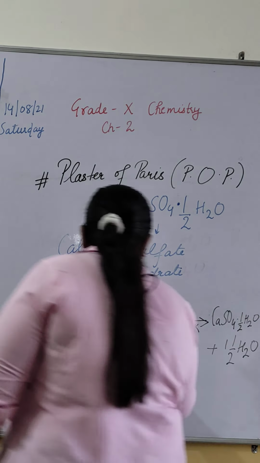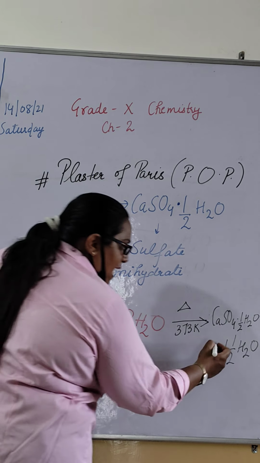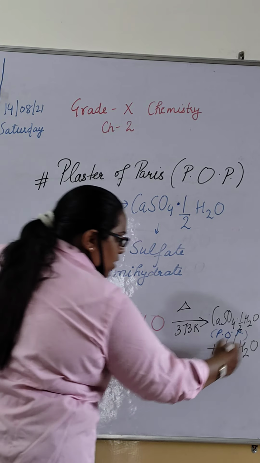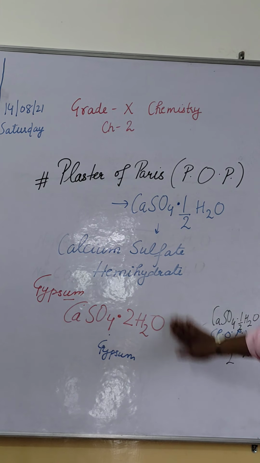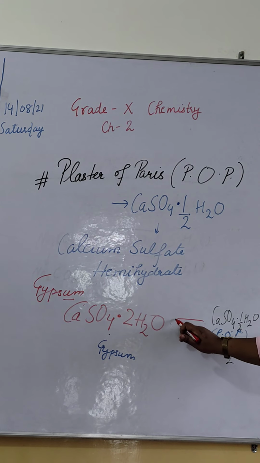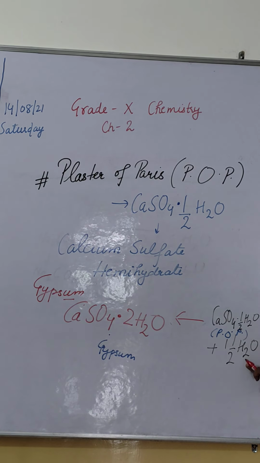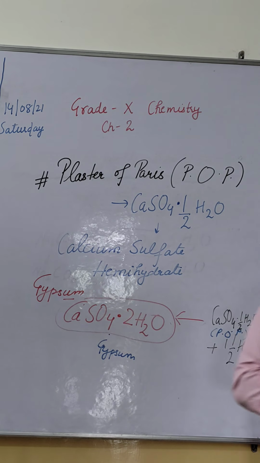This is gypsum. On heating gypsum to 373 Kelvin, it forms plaster of Paris, also known as POP, and this is a reversible reaction. If we mix 1.5 molecules of water with POP, it will give us gypsum back.